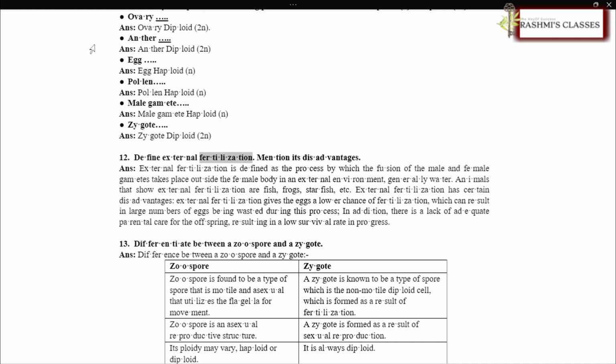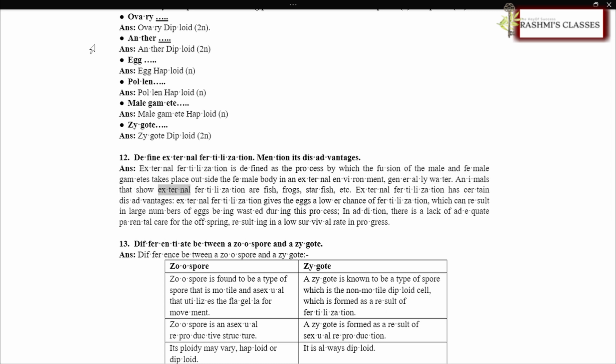Define external fertilization. Mention its disadvantages. ANS, external fertilization is defined as the process by which the fusion of the male and female gametes takes place outside the female body in an external environment, generally water.